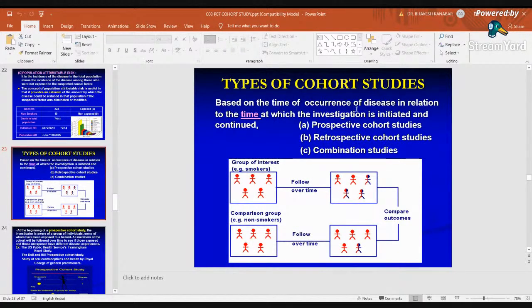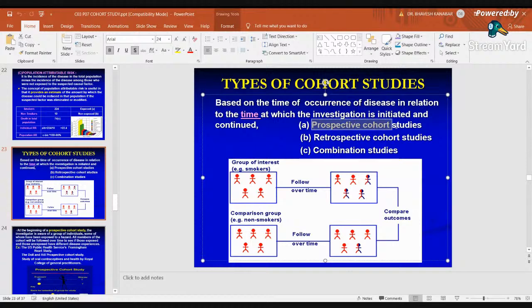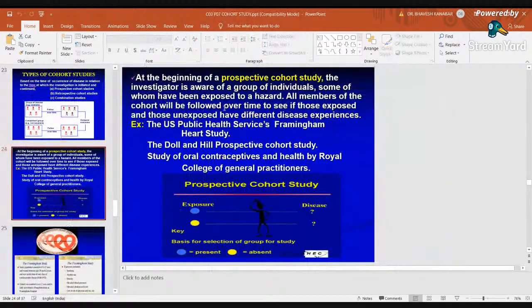Types of cohort study, right? Based on the time of occurrence of the disease, it will be of this type: prospective cohort study, that is the normal prospective cohort study. It proceeds from cause to effect. Retrospective cohort study and a combination of this, right? So a group of people: smokers, non-smokers. Smokers are the cohort, non-smokers are the control. They both are followed up over a period of time, and outcome is measured. That is a prospective cohort study, right?